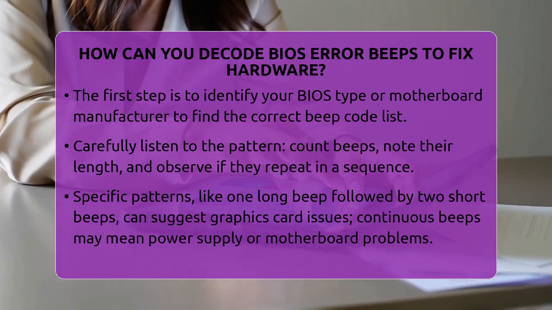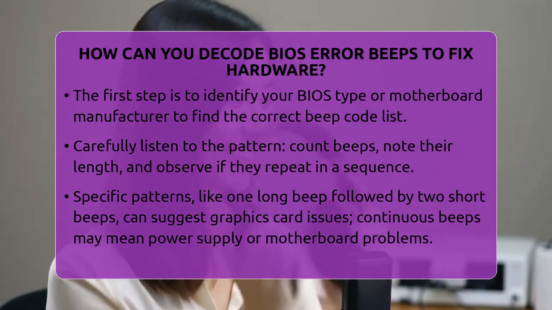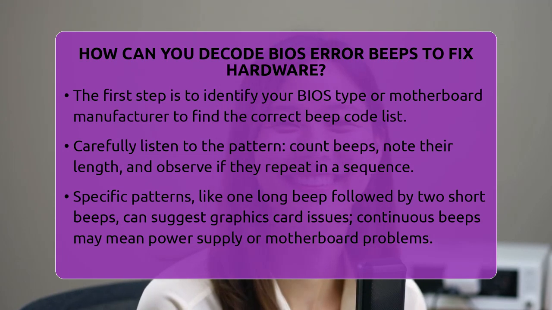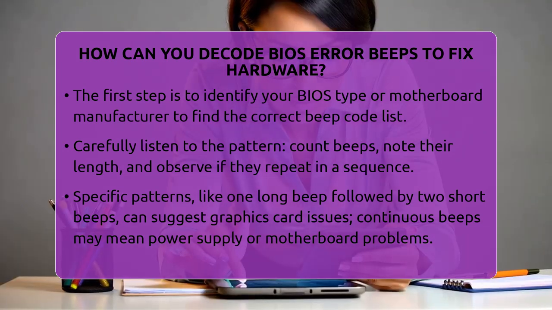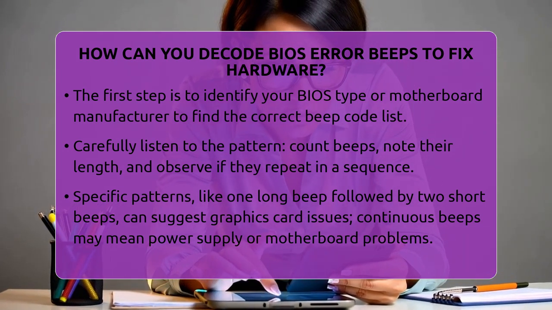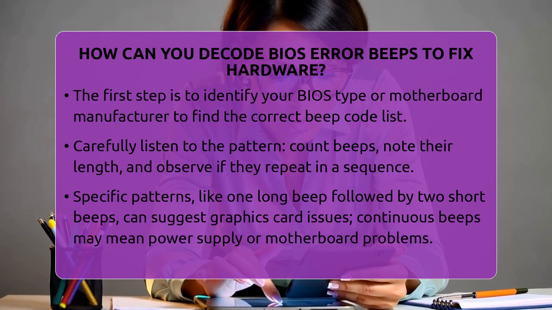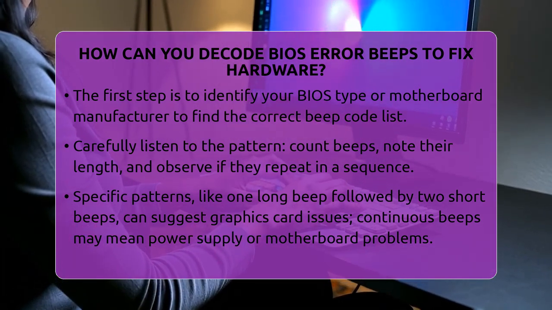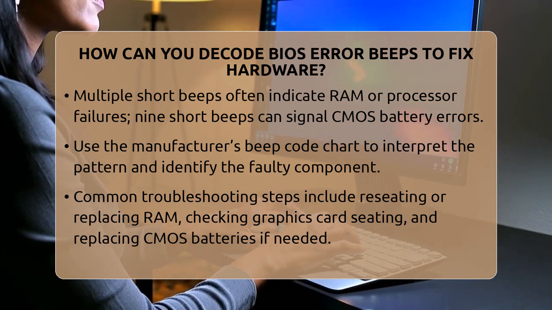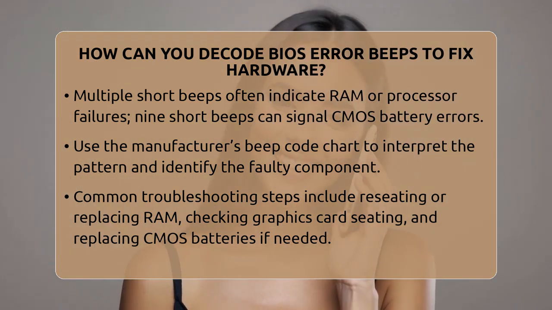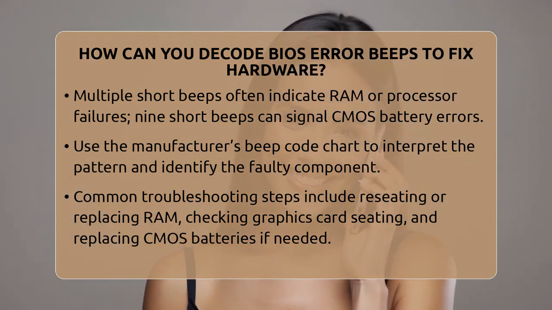Continuous beeps often point to power supply issues or motherboard errors. Multiple short beeps could indicate RAM or processor failure. Some BIOS types even have specific beep patterns for CMOS battery errors, like 9 short beeps. Once you have the pattern, look up the meaning in the manufacturer's beep code chart. This will tell you which hardware component is likely causing the issue.